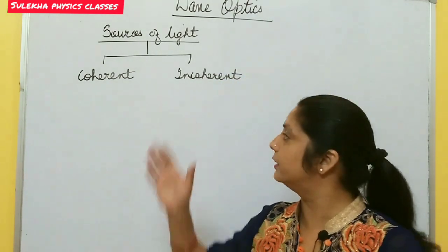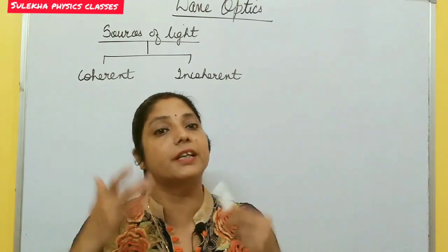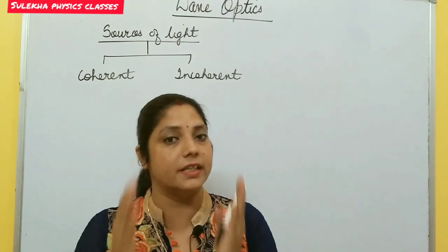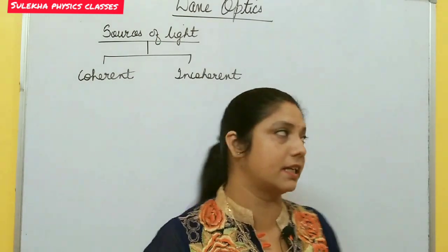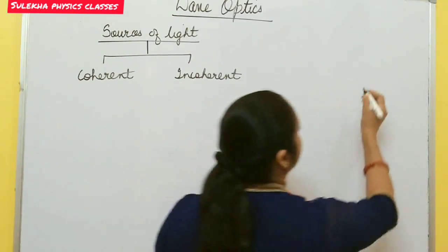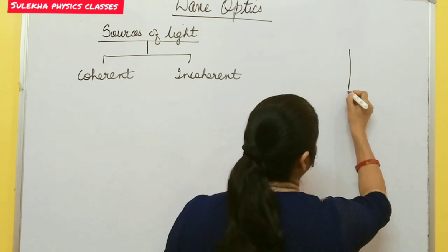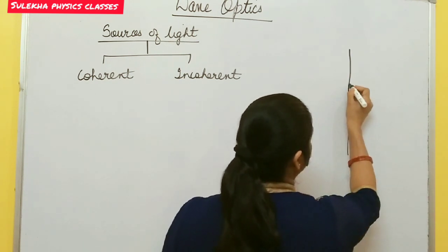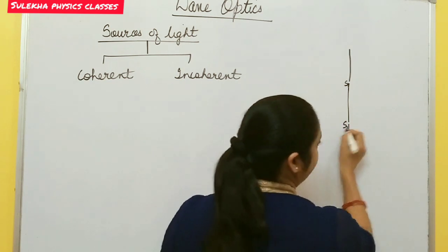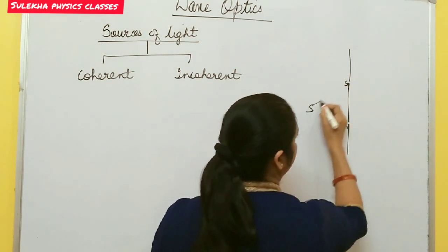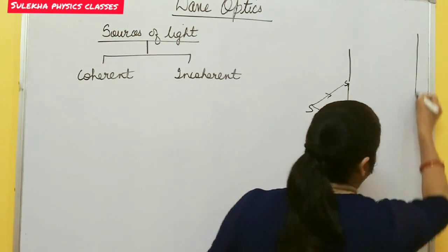But before starting these coherent and incoherent sources of light, you must remember the different conditions for constructive and destructive interference of light, which we already discussed in the last class. In the last class we discussed that when two sources of light interfere at some point on the screen, suppose one source is at S1 and another source is at S2, and these two sources are derived from the same source. And here is a screen.